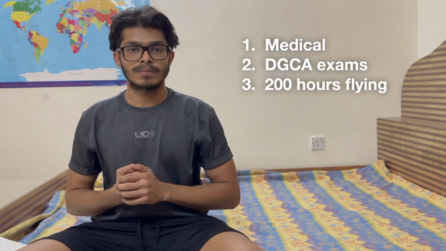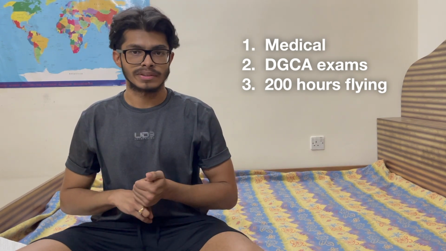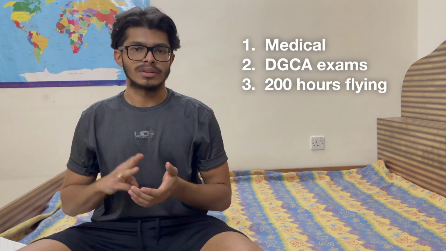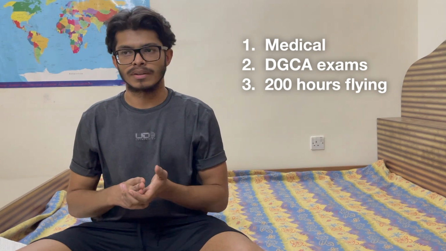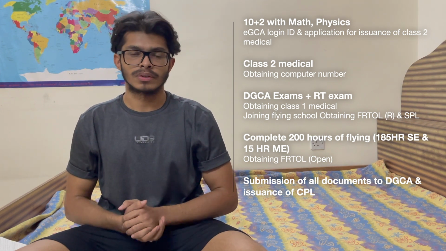Commercial pilot's license or CPL is meant for pilots who want to fly commercially. Now this can be an airline pilot, a corporate pilot, or an instructor. There are three major paths to acquiring a CPL in India. Now the first part is your medical, your Class 1 and Class 2 medical. The second part will be your exams, the 5 DGCA exams as well as the RT exam. And the third part will be the practical part, that is the flying, the 200 hours of flying. Now the breakdown of the steps will be on your screen right now.